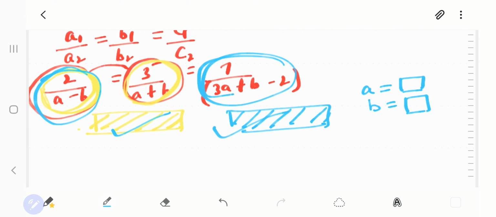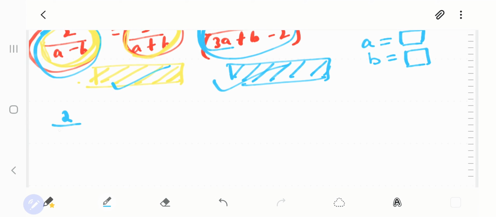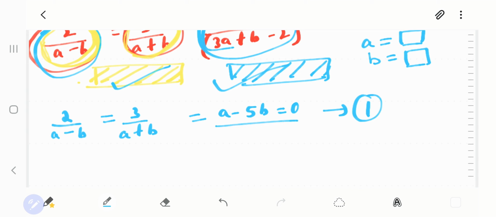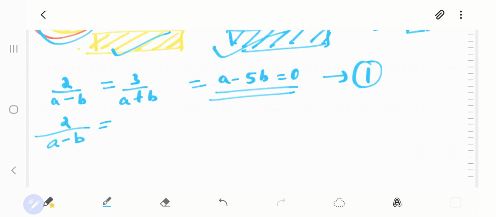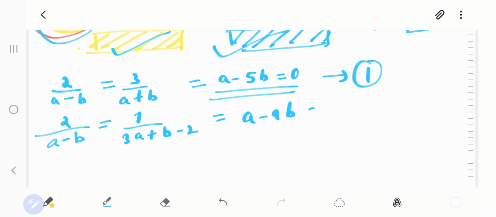Okay. So first, as I said, I'll be taking 2 upon a minus b with 3 upon a plus b. I'll cross multiply and I'll get a minus 5b is equal to 0 as equation number 1. And I'll take 2 upon a minus b with also, as I said, I'll take with this also. So 7 upon 3a plus b minus 2. And when I cross multiply, I'll get something like this. And I'll name it as equation number 2.